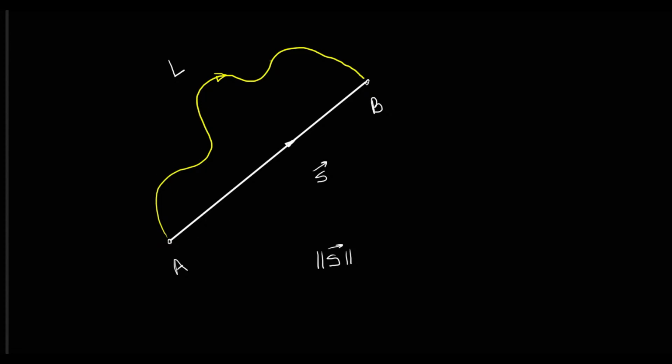The distance will be minimal when the trajectory coincides with the displacement vector. If the body moves in a straight line, the distance is equal to the modulus of the displacement vector. In all other cases, the distance is bigger. In other words, the modulus of the displacement vector is always less than or equal to the distance.